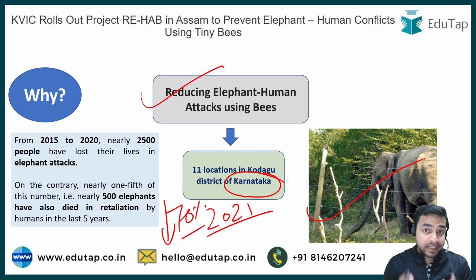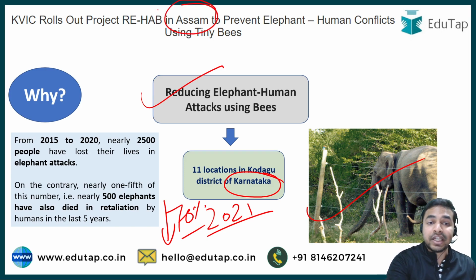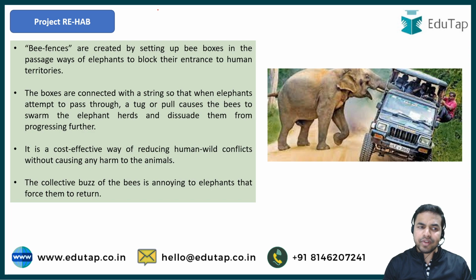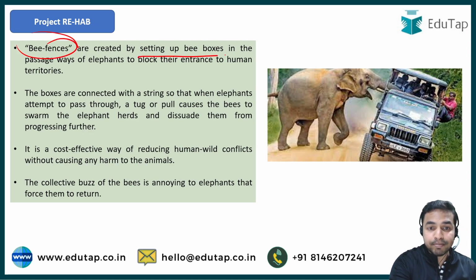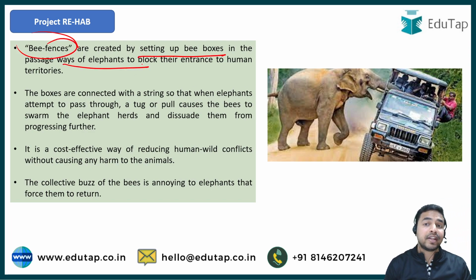And seeing the success of this particular Project Rehab, this project has now been launched in the state of Assam. And my dear learners, here if we talk about what exactly will be done under this project, see, bee fences will be created by setting up bee boxes in the passageways of elephants, and it has been scientifically proved that these bee swarms annoy the elephants.